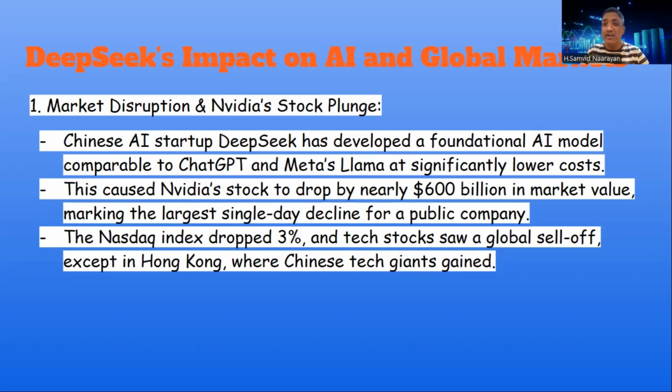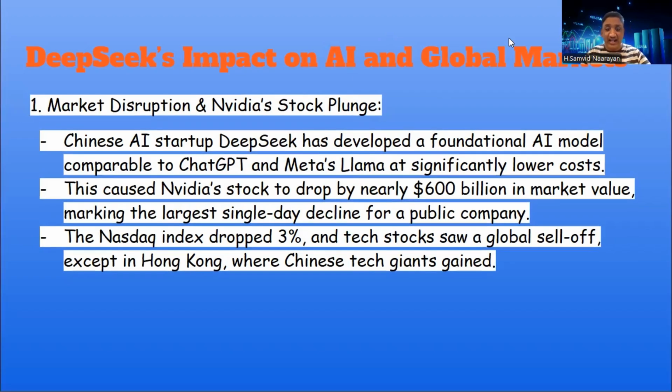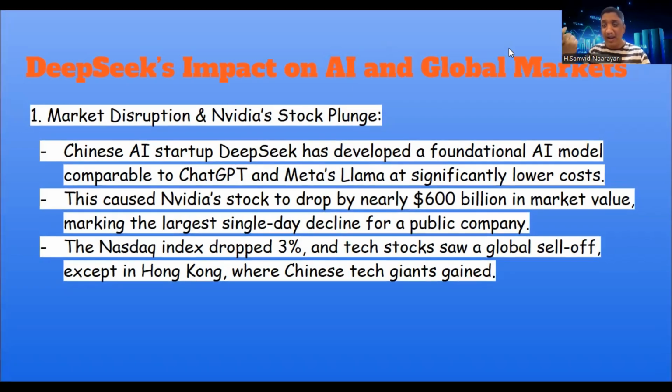This happened on 27th January 2025. And also the Nasdaq index dropped 3% and tech stocks saw a global sell-off, except in Hong Kong, wherein Chinese tech giants gained. Right. So having seen this, let's also see a small graph of the Nasdaq index.